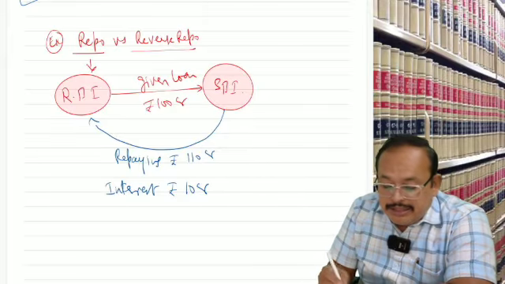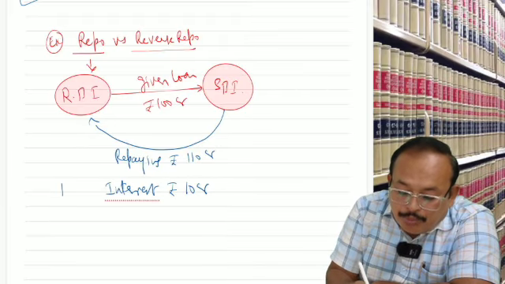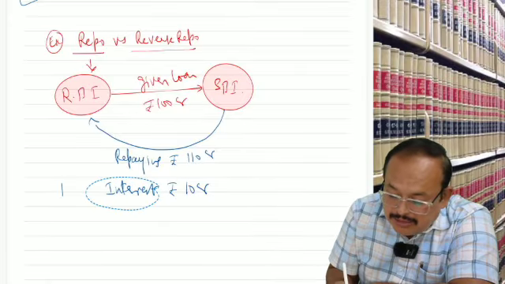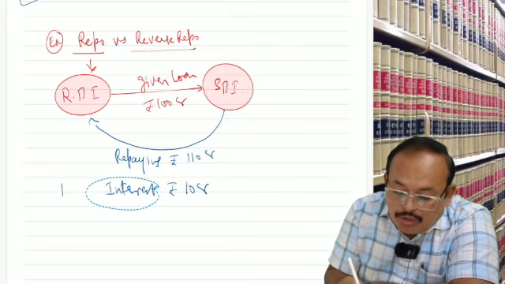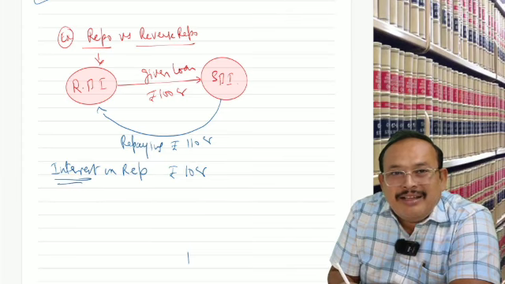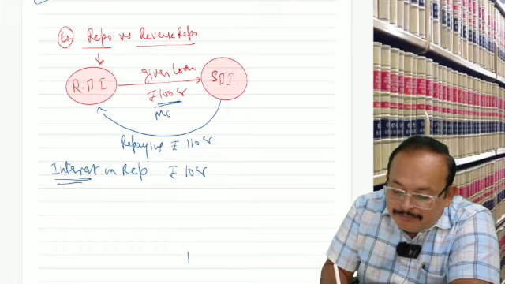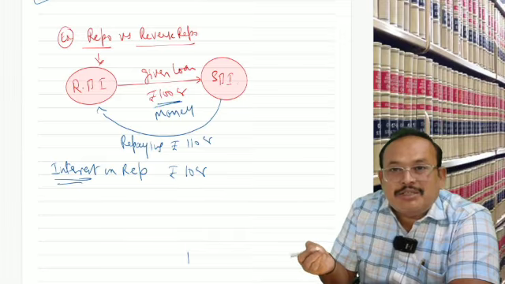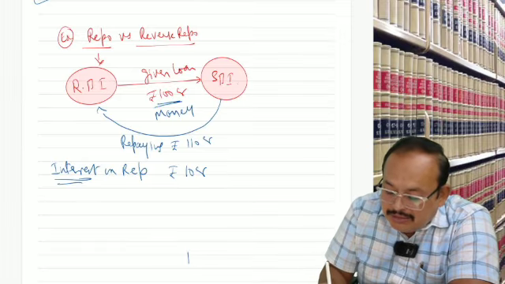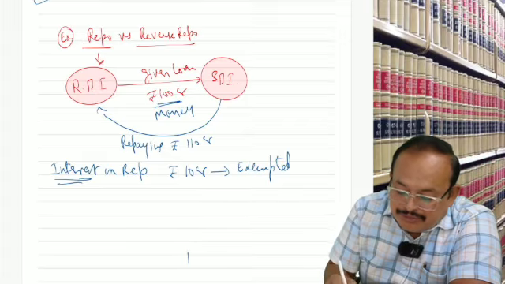That interest is called interest on repo. Now you tell me, it is interest only, right? Is it money? Interest is also money. Therefore, taxable or exempted? Exempted. Excellent. Perfect.